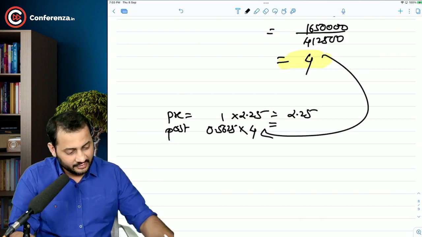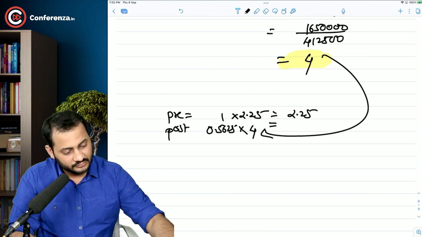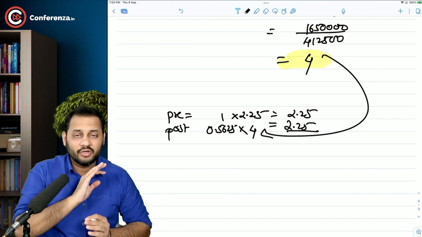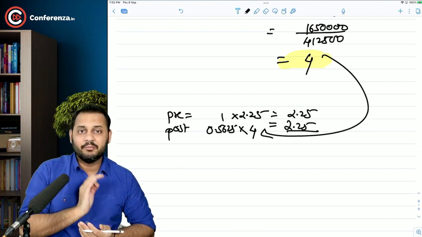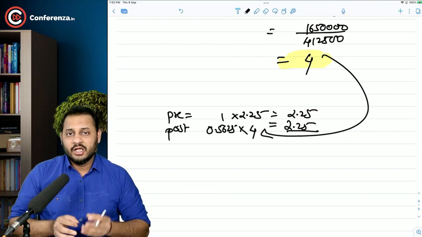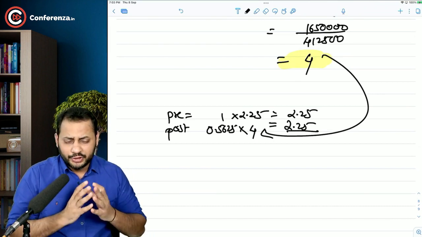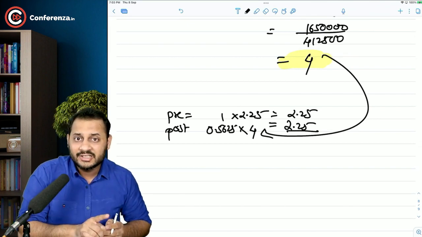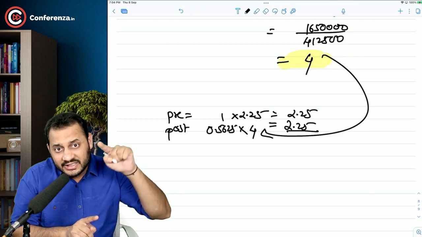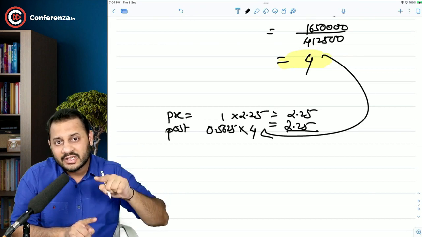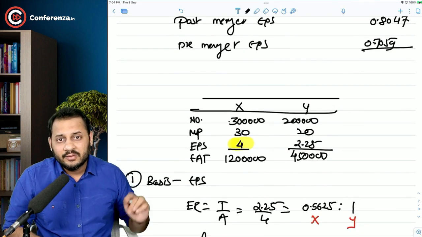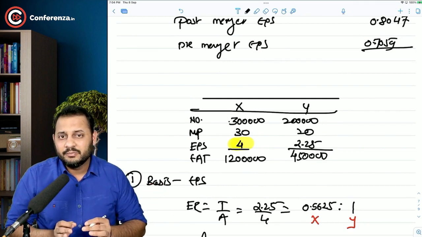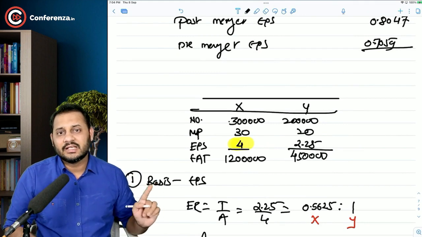So how much are they earning on that share? 2.25. So the earnings to them have not decreased. It's the same because you have kept the basis as same. So if the question asks you what should we do in order to maintain the post-merger and pre-merger earnings of the target company's shareholders to be same, the only answer is keep the exchange ratio basis as EPS itself. If you want to keep the EPS as same, keep the basis as EPS.